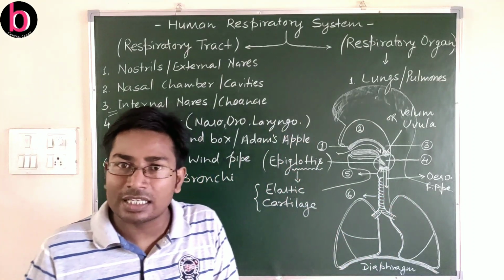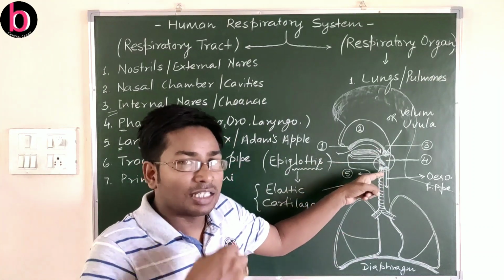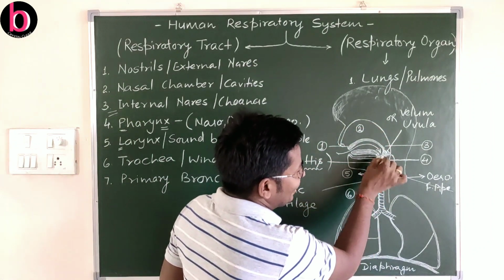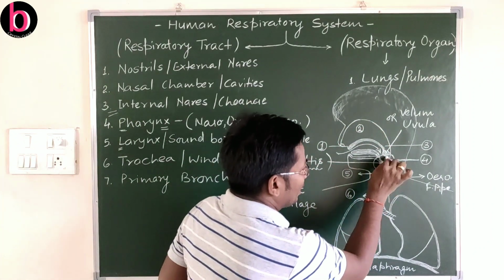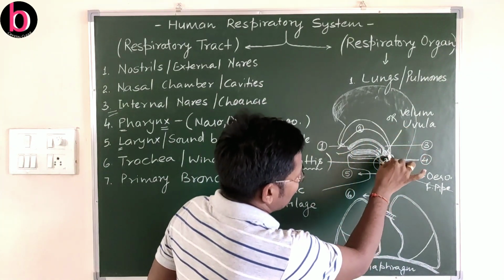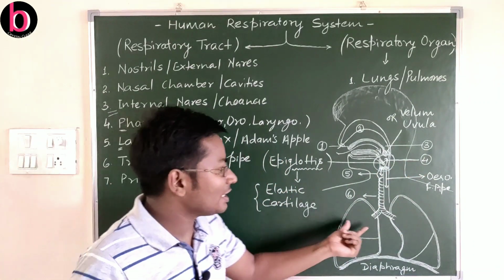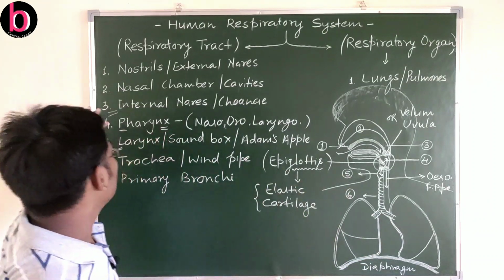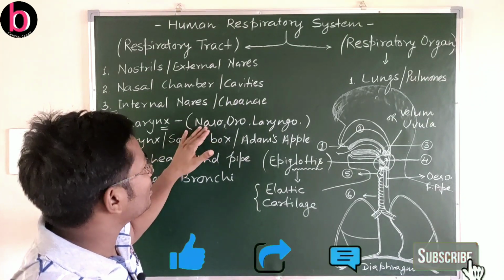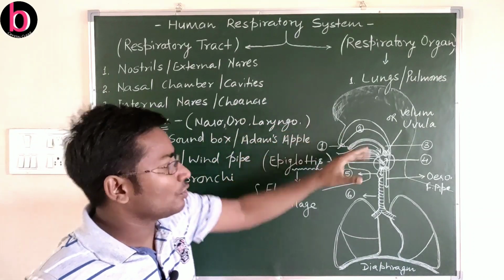And during normal conditions, when we are not swallowing food or drinking water, the epiglottis shifts towards the anterior side like this, and the velum is also lifted up. At that time air enters through here, passes through the windpipe, and reaches the lungs. So the pharynx is a very important structure. Here we discuss the pharynx towards the nose as nasopharynx, towards the mouth as oropharynx, and towards the larynx as laryngopharynx.